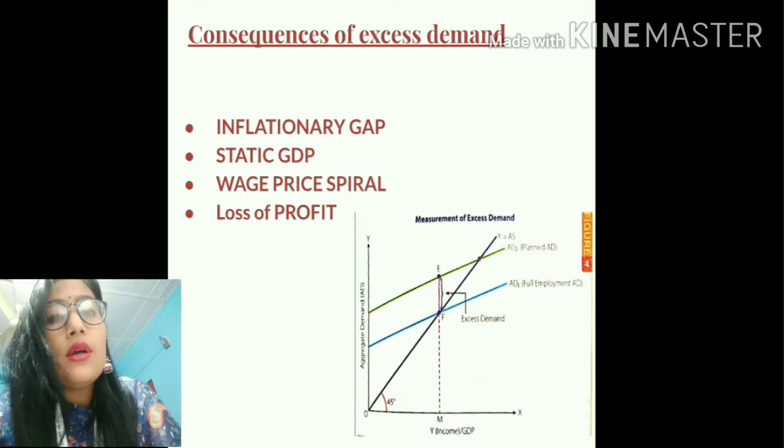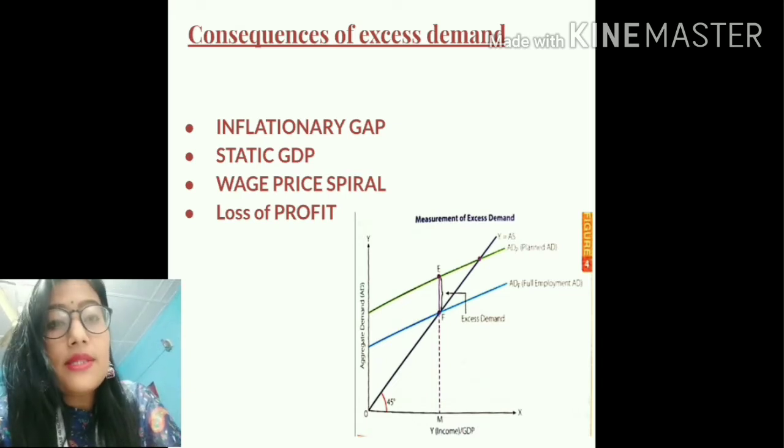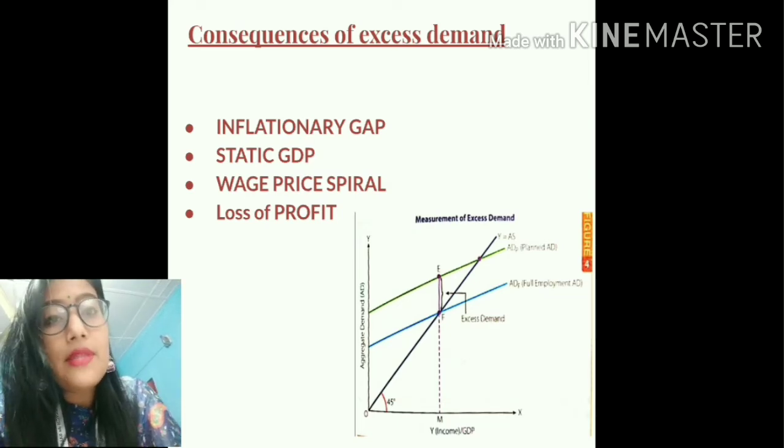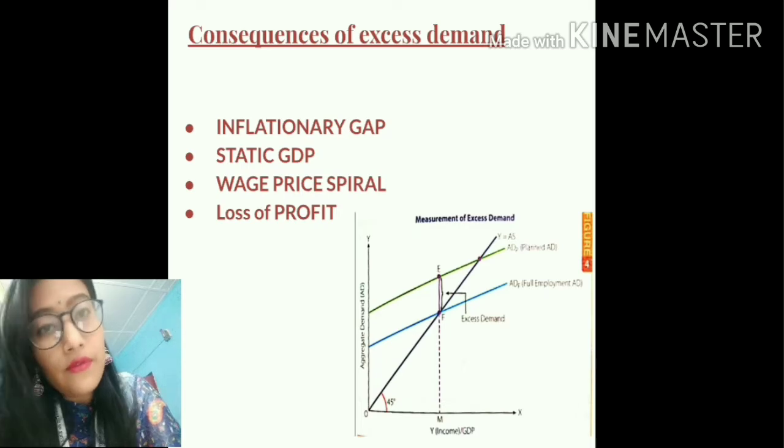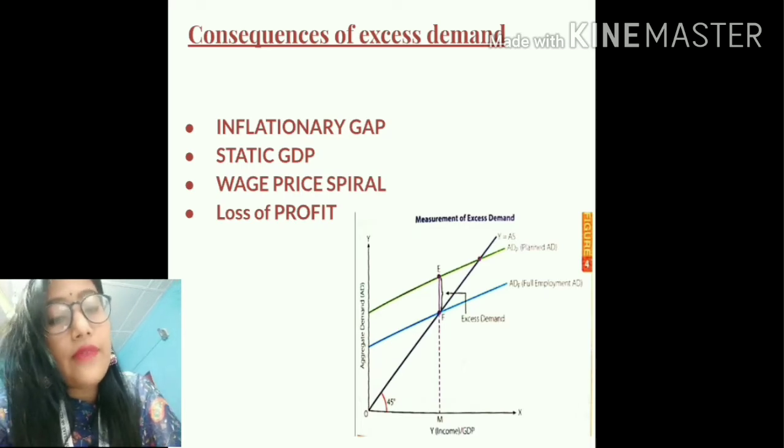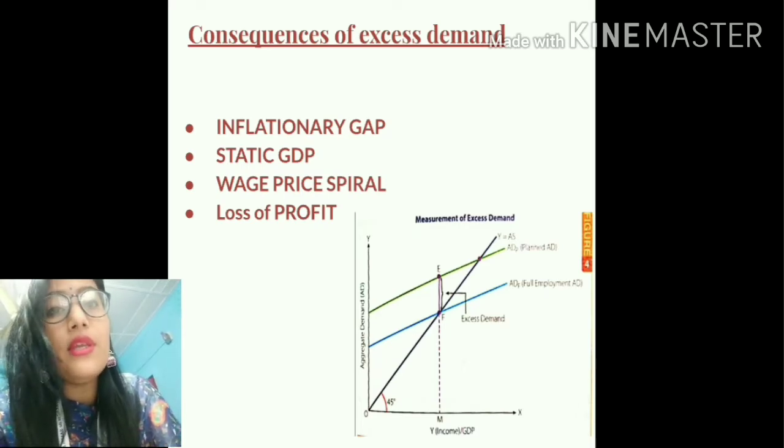So students, during the situation of excess demand, since the resources have already achieved their full capacity, the producers cannot meet the unfulfilled demand of the people. There is some amount of demand which is left unfulfilled because the resources are already fully utilized.